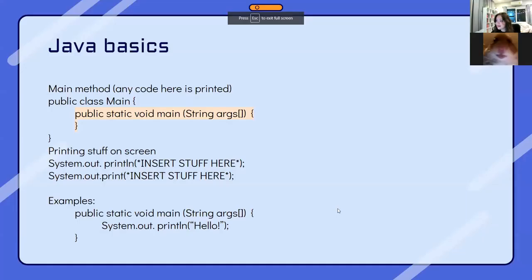So what this part basically is, the class right here, this whole syntax is what is required by Java. You need this for this to work. So the main part, this can be called anything you want. The public class, I called my class main just for this workshop, but you can call it anything.